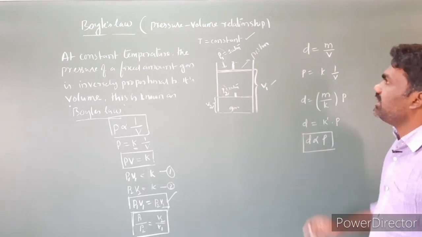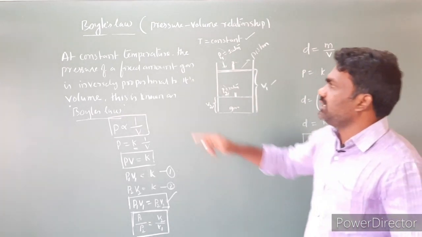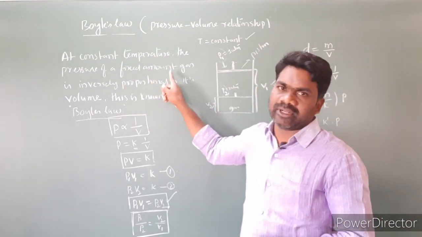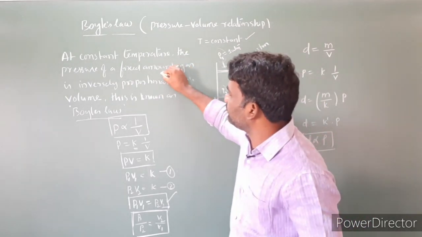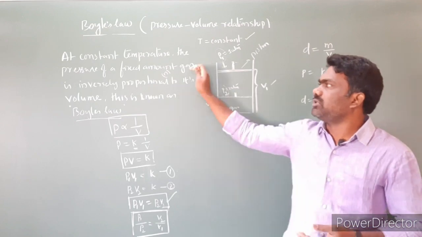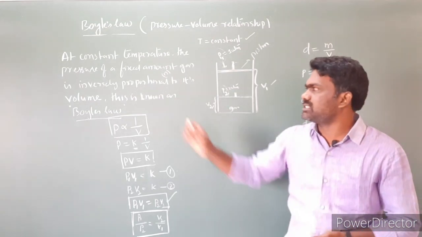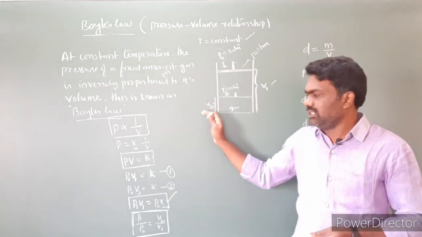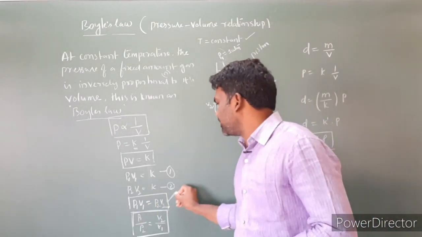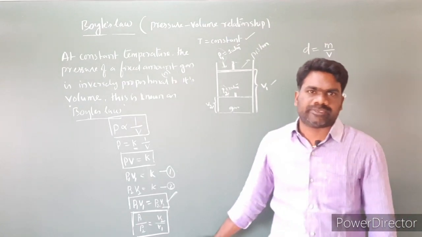This is another relation. So Boyle's law: at constant temperature, the pressure of a fixed amount of gas, nothing but the number of moles, is inversely proportional to its volume. This is known as Boyle's law. So P1 V1 is equal to P2 V2. This is a very important expression for solving problems.